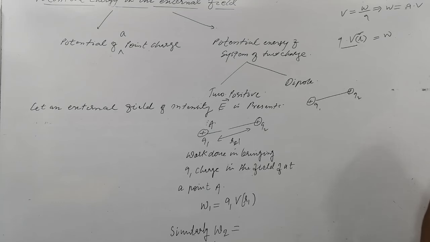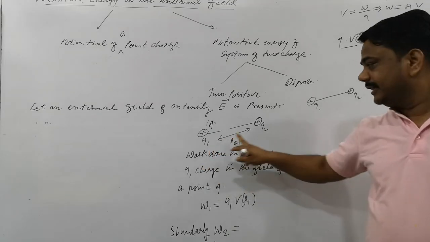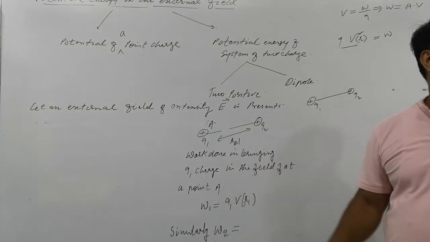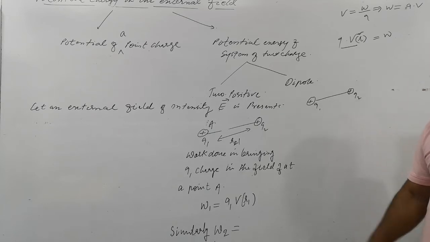Right now you just have to understand, if you have studied coordinate geometry in the 11th class, position vectors R1 and R2. Charge q1 has position vector R1, and q2 has position vector R2. So the position vector of q2 with respect to q1 is R21, and of q1 with respect to q2 is R12.